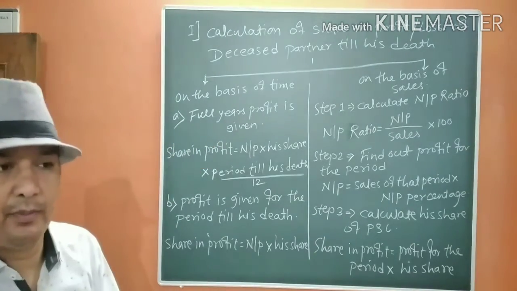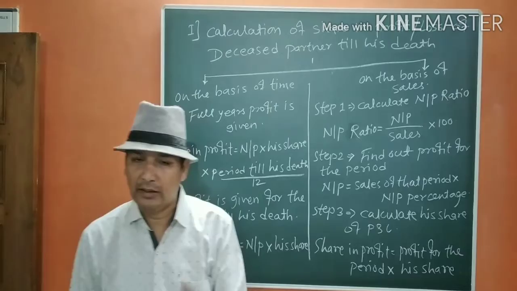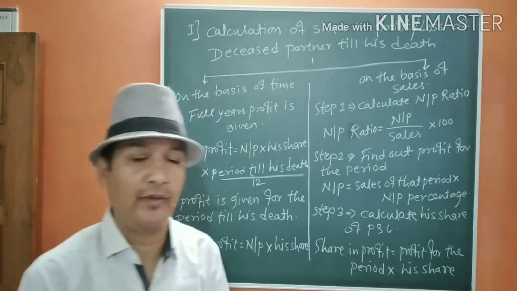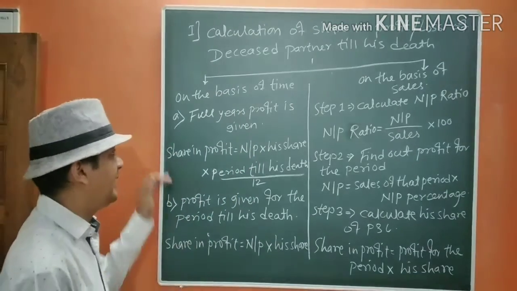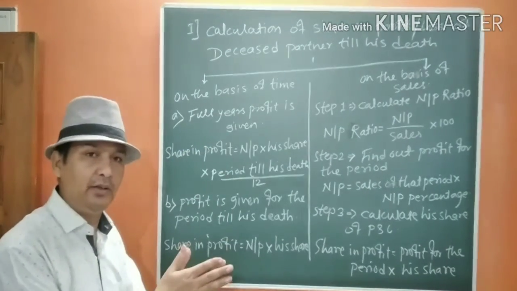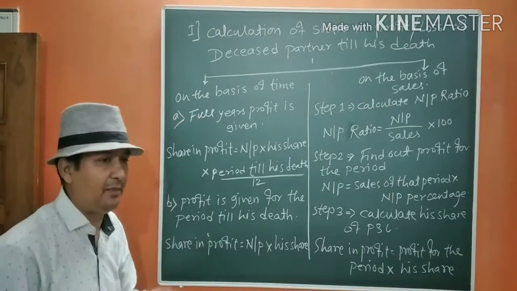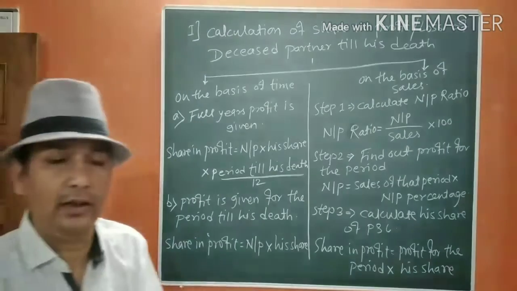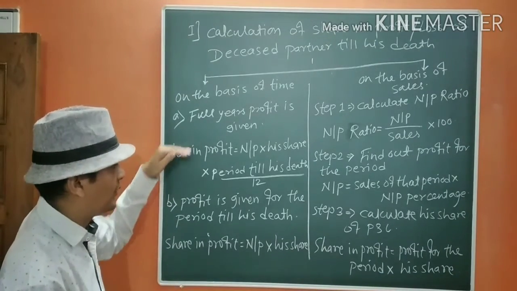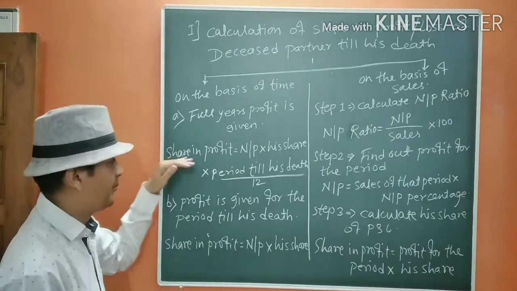That means the profit which we are going to take, as in the case of the business partner, the year is not ending. That means we have not earned the actual amount of profit. We don't know the actual amount of profit. In that case, whatever basis is given will be the full year's profit. That means the previous year's or average profit, whatever is given in the question. We are taking it as a full year's profit. That means the net profit of the previous year or the average profit of the previous year. So when it is given like this, you have to find out the sharing profit.